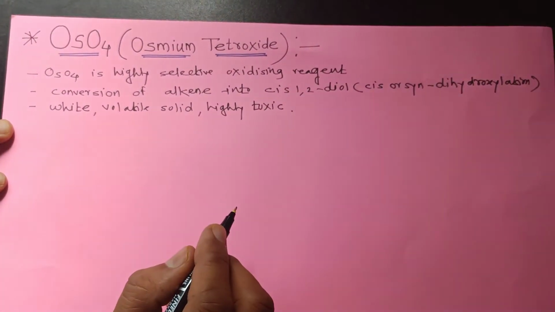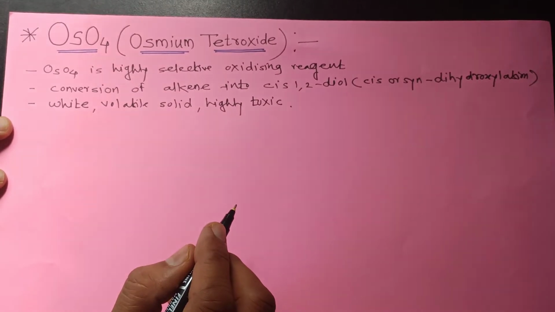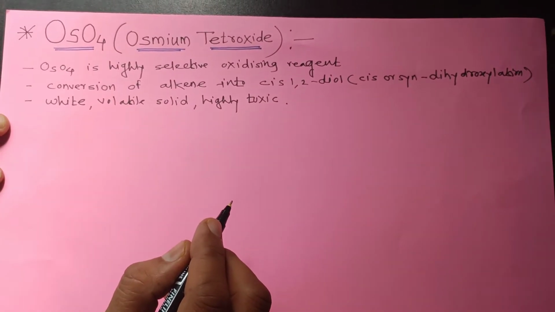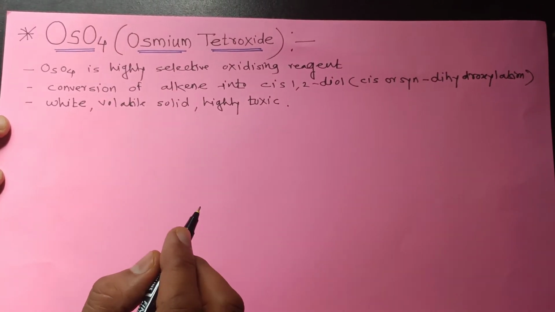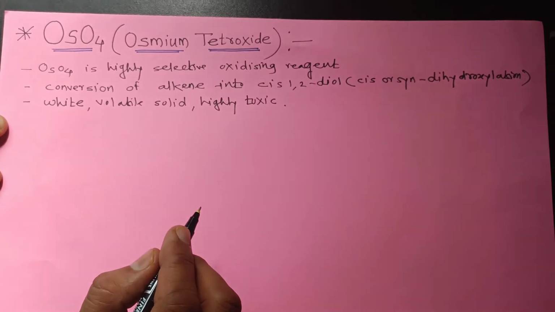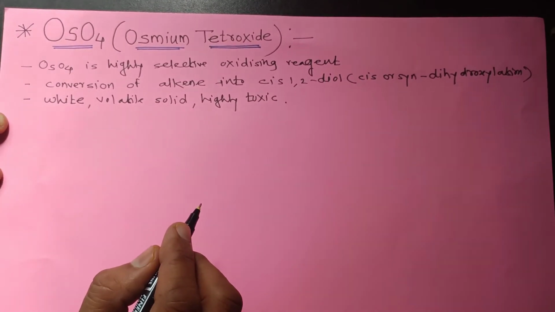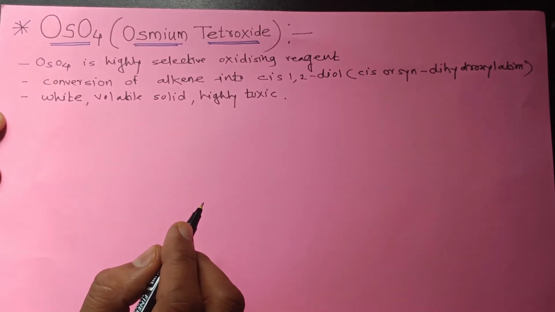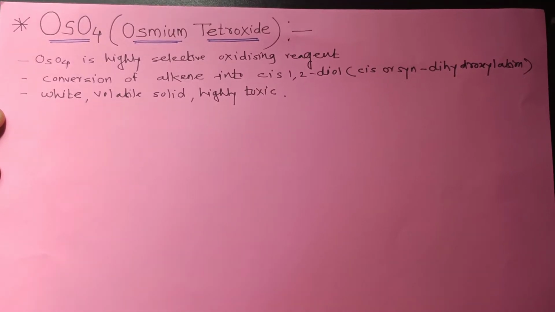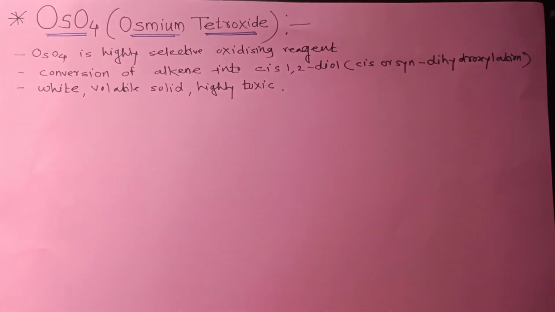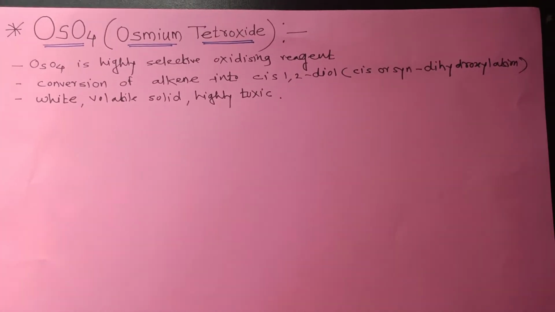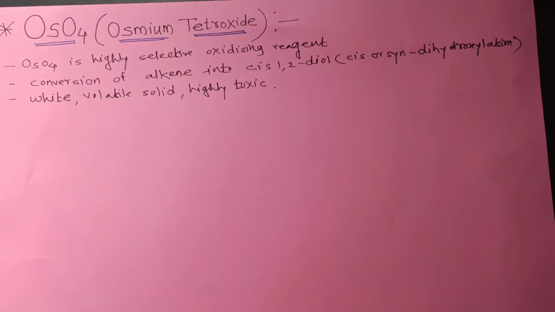Vapors of osmium tetroxide are especially dangerous to eyes and respiratory tract. Therefore, it is used only in a well-ventilated fuming hood with proper precaution. Due to its toxicity and expensiveness, it is used at small scale for the reaction.